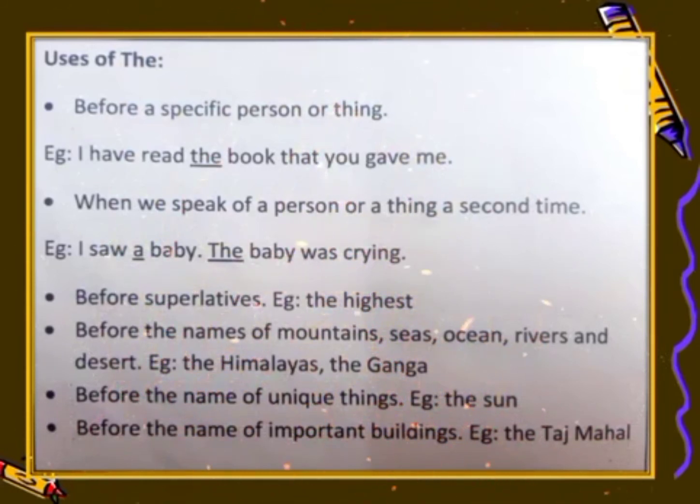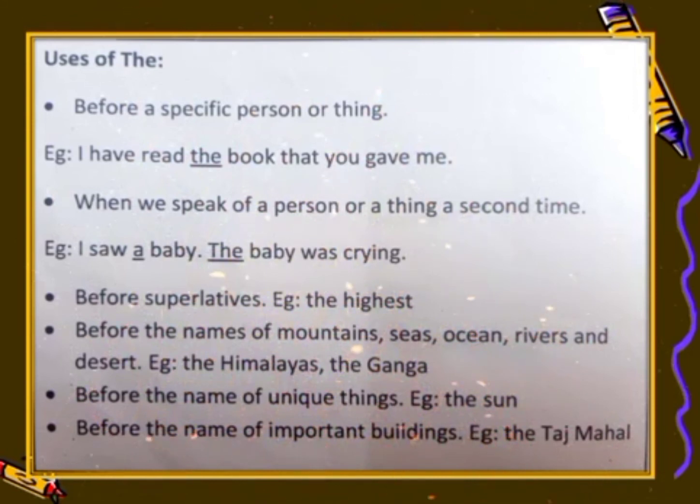It is also used before the superlative degrees. You have learnt these superlative degrees in the adjectives. The degrees of comparison: high, higher, the highest, big, bigger, the biggest. So whichever is the superlative degree, there we use the before that superlative degree. It is used before the names of mountains, seas, oceans, rivers and the deserts. For example, the Himalayas, the Ganga, right? Because you're talking about a specific, particular mountain or particular river.